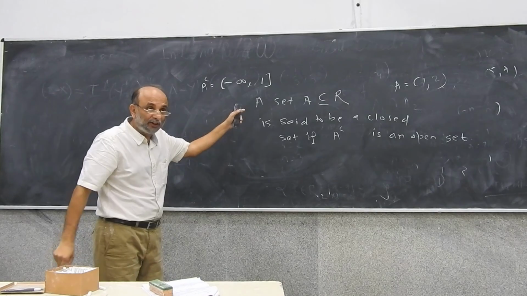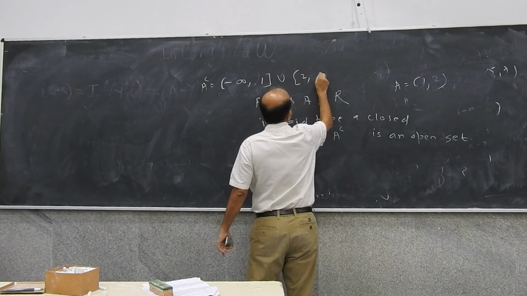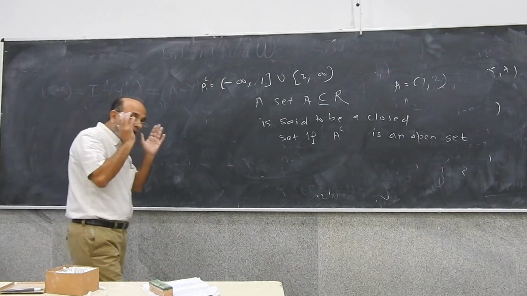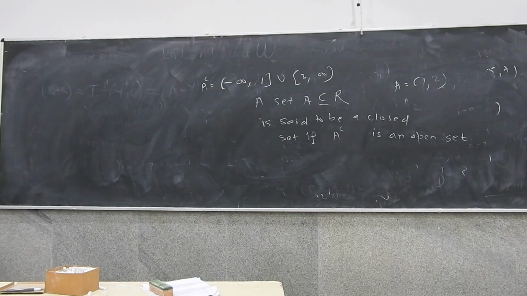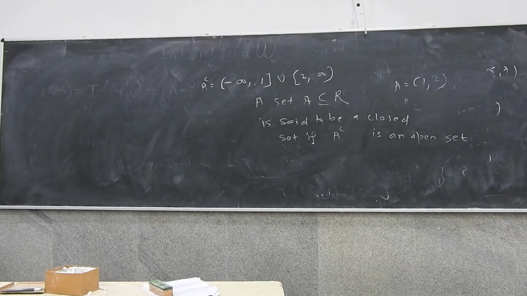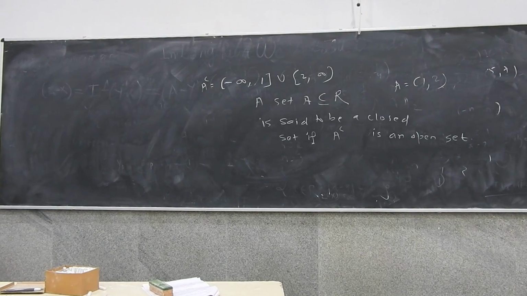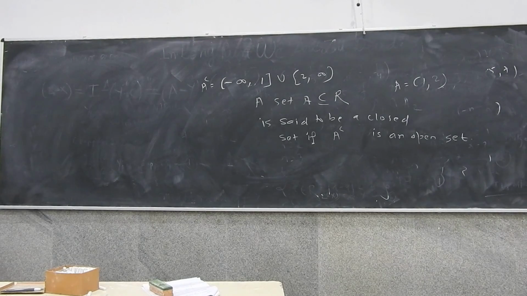The set of all points from minus infinity to 1 including 1, union the set of all points from 2 to plus infinity including 2. The set containing all points between 1 and 2 but not 1 and 2 is A, so the set of all other points is the complement. It is the complement of the open set, and by definition, it is a closed set, right?